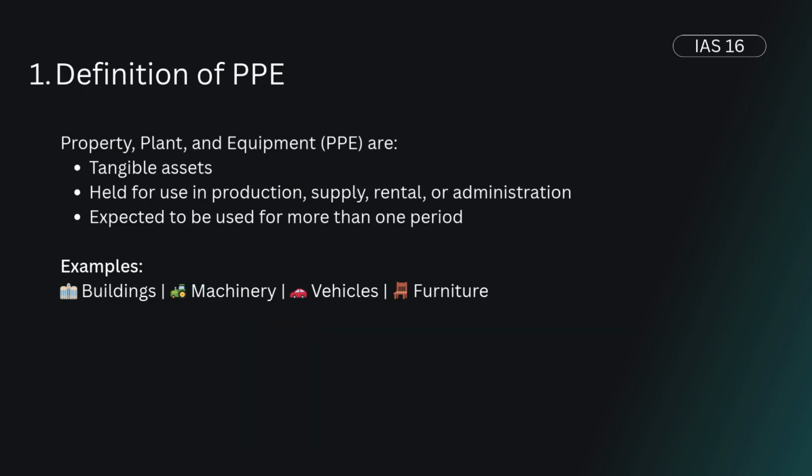Definition of PPE. PPE refers to tangible items that are held for use in production, rental, or administration. PPE are expected to be used for more than one accounting period. Examples are buildings, machinery, vehicles, furniture, etc.